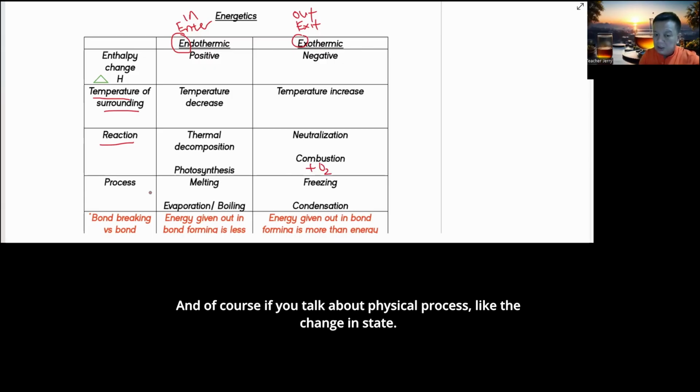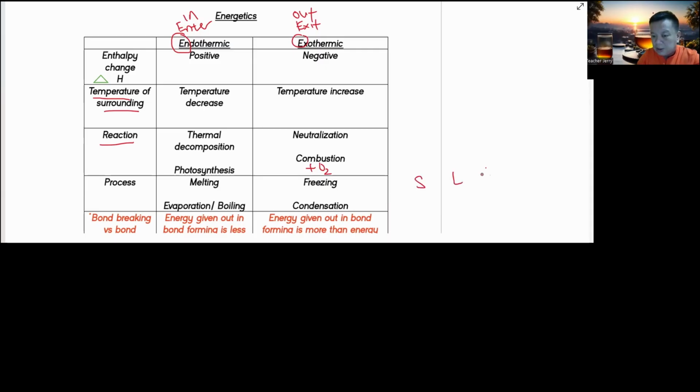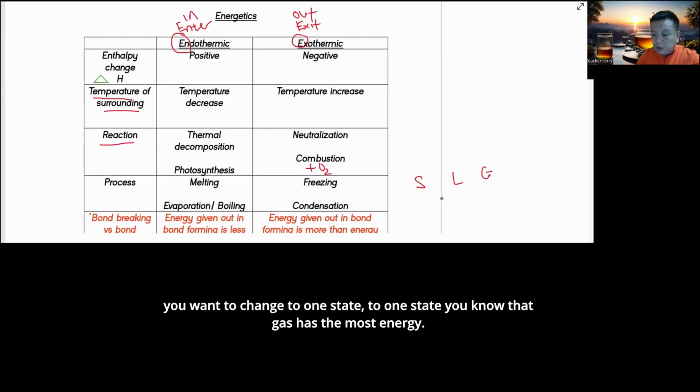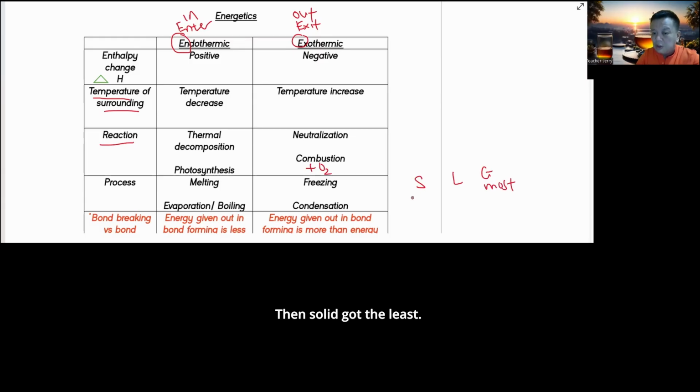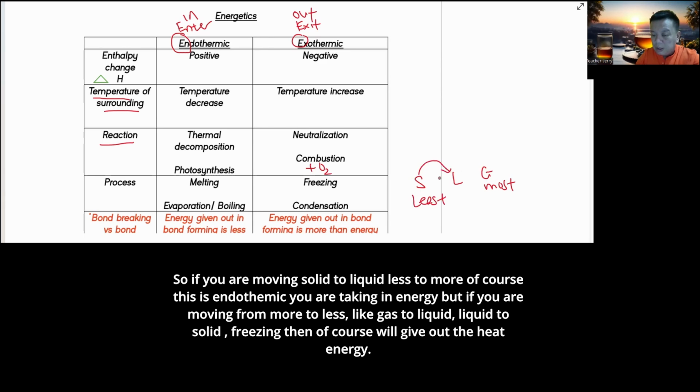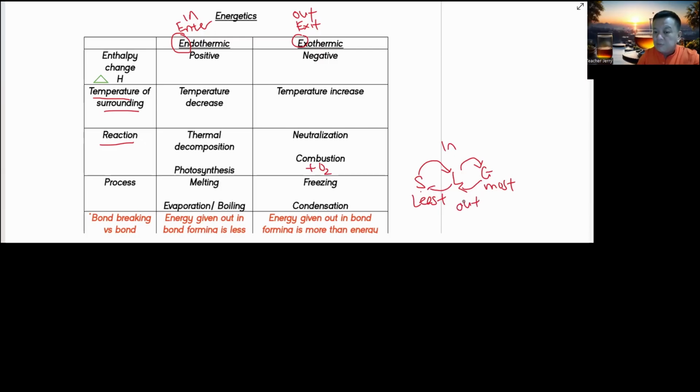Like the change in state. If you forget, it's very simple, just know solid, liquid, gas. Generally, when you change from one state to another, you know that gas has the most energy and solid has the least. So if you're moving from solid to liquid, from less to more, of course this is endothermic, you're taking in energy. But if you're moving from more to less, like gas to liquid, gas to solid, or liquid to solid, freezing, then of course you will give out heat energy.